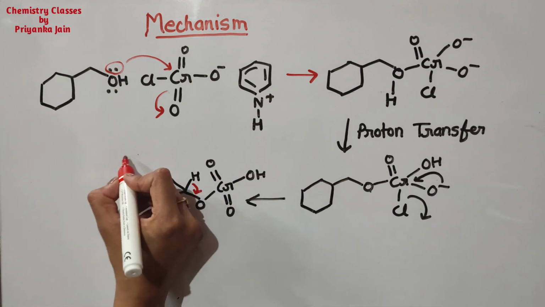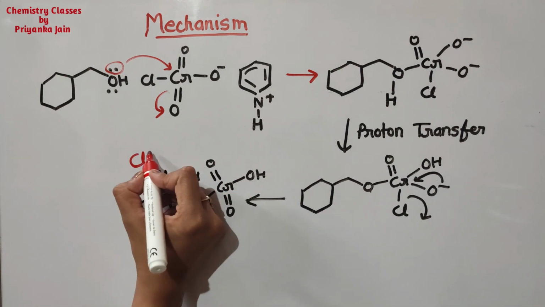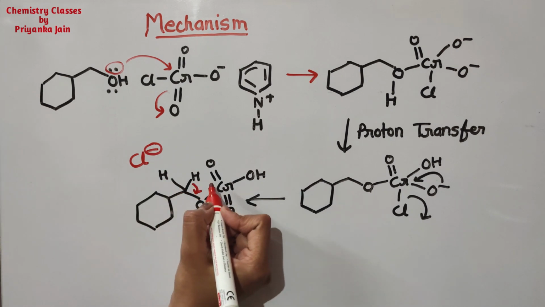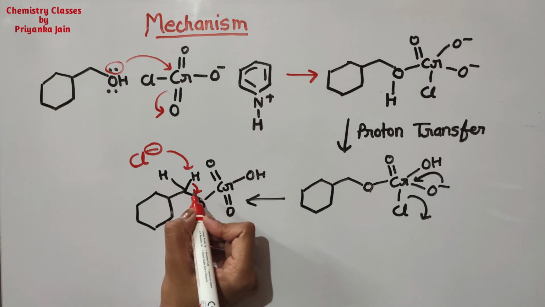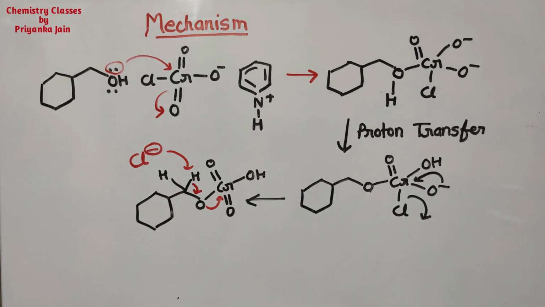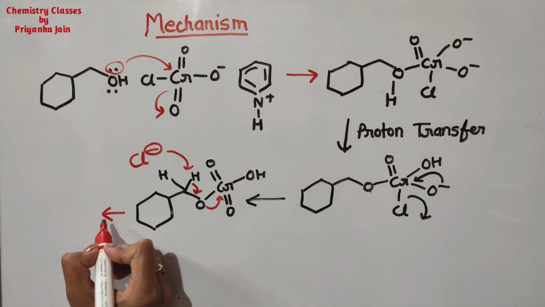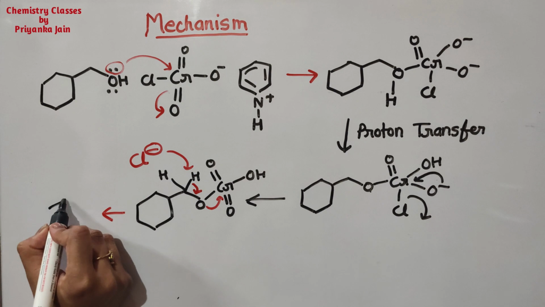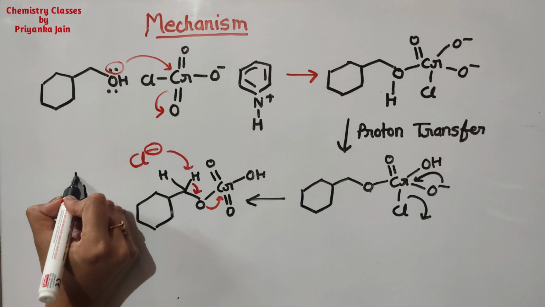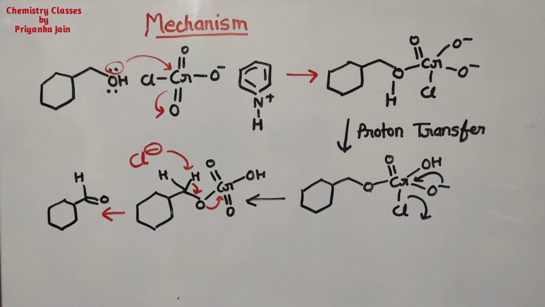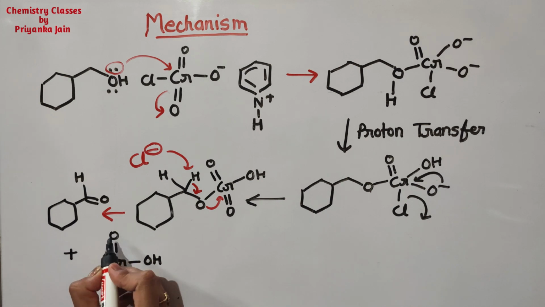The chlorine that has been eliminated will attack here. It is attacking on this hydrogen, so this bond will move in this manner, and this bond will move in this manner. As a result, what are we getting now? We are getting here H and double bond O, the aldehyde. And this we will get as the side product or byproduct. This will be OH, double bond O, and here will be OH.